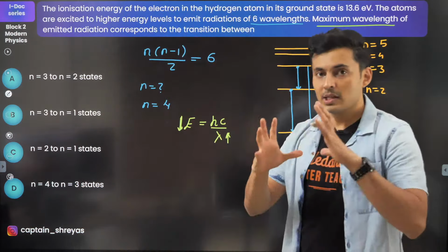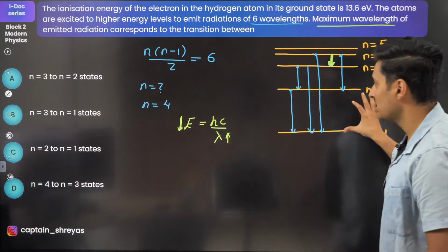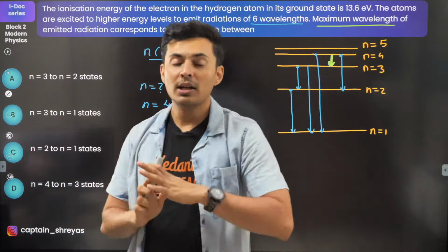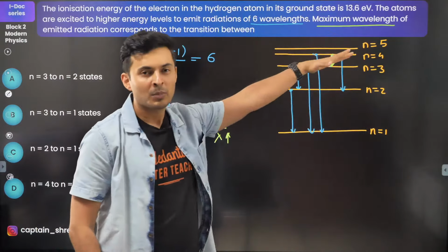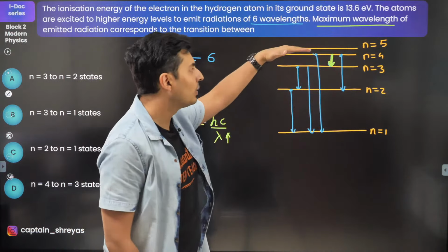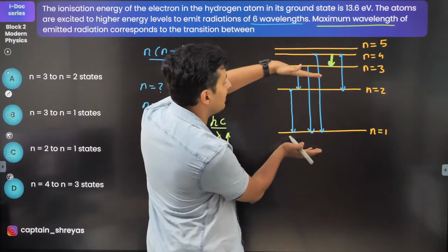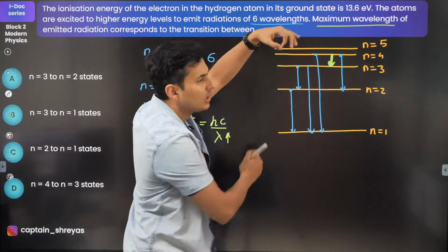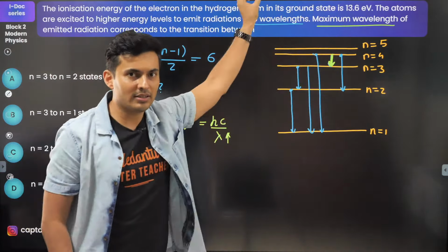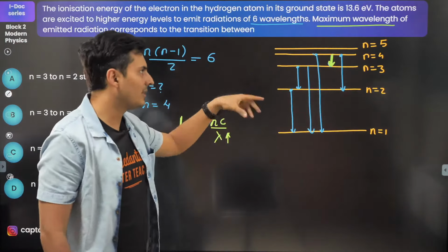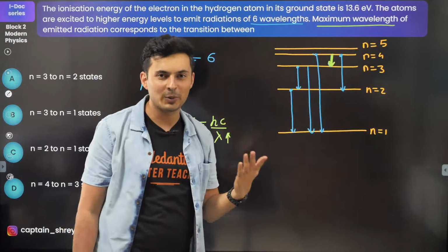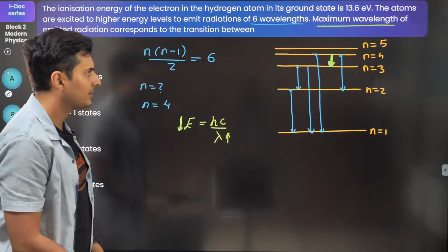Very good. Okay? So beautiful question on multiple concepts combined together in the same thing. Remember, whenever you draw the lines, do not make the mistake of drawing them equally spaced. See, the first gap is large, then it becomes small, small, small. So when you draw the gaps smaller as you go up, then it becomes easier to understand where the energy is less, where the energy is more. Many questions come like this.